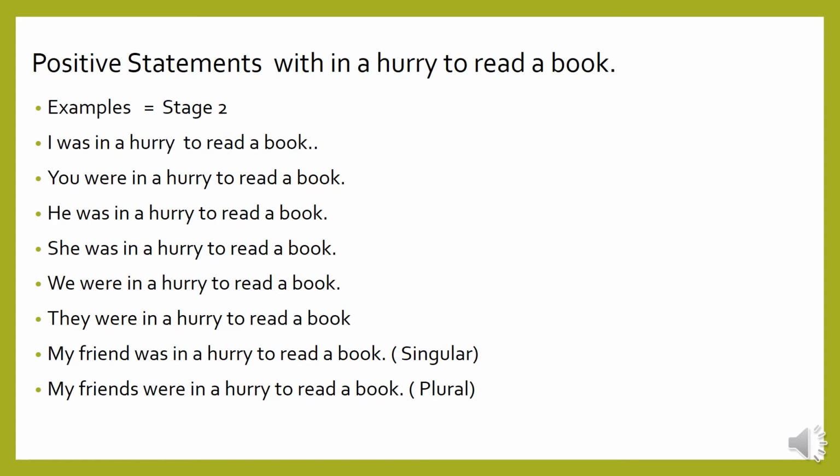Singular form. My friends were in a hurry to read a book. My friend is singular, so we use was. The same as he, she, we use was. My friends were, plural. My friends were in a hurry to read the book.